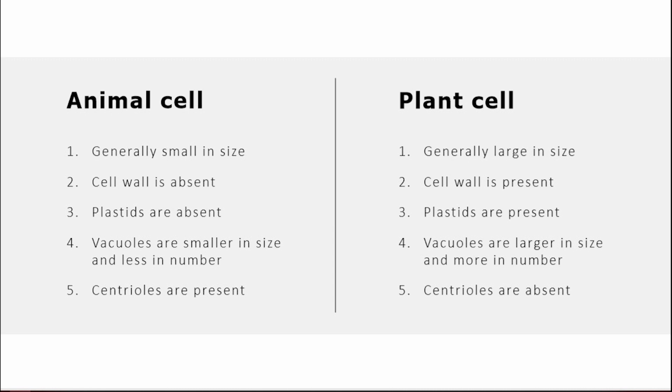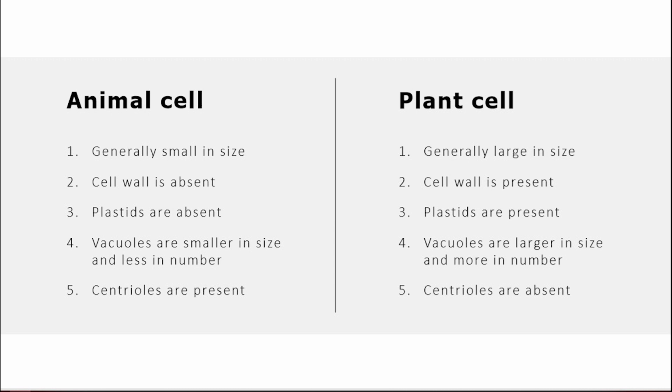Now here are some major differences between animal cell and plant cells. Animal cells are generally small in size, while the plant cells are generally large in size. Cell wall is absent in case of animal cell, while cell wall is present in case of plant cells.